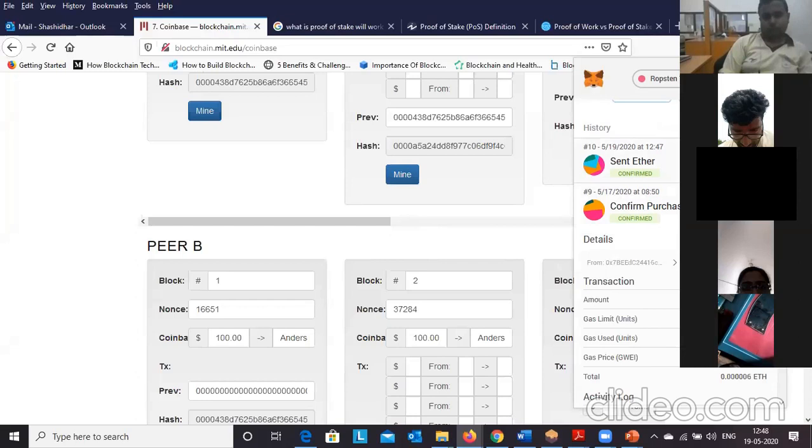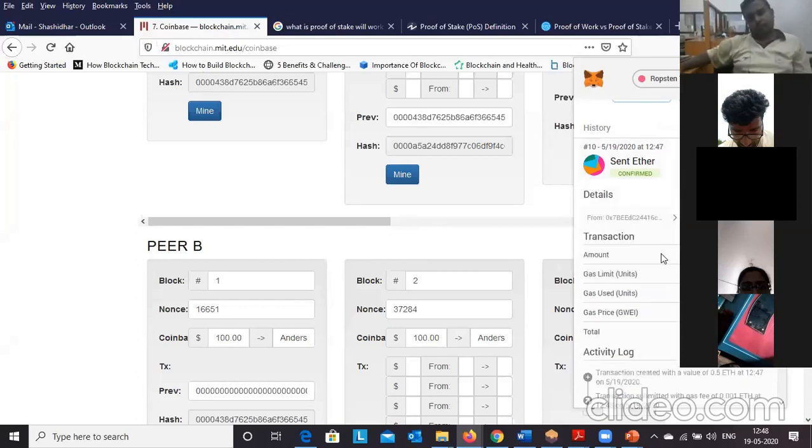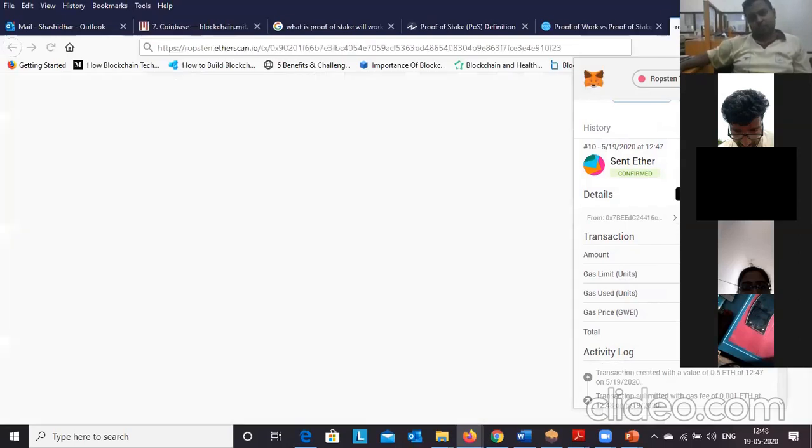Yes, it's sent. Now 0.5 ethers we have sent to the other account. You can see the details here: how much amount, what the gas limit is, what the gas price is, everything. In the details there is an option to view on Etherscan, so you can click on this.